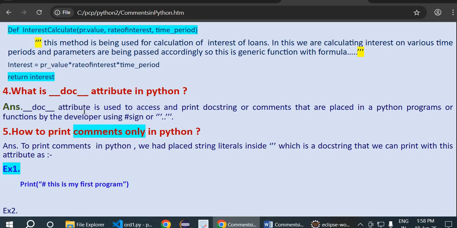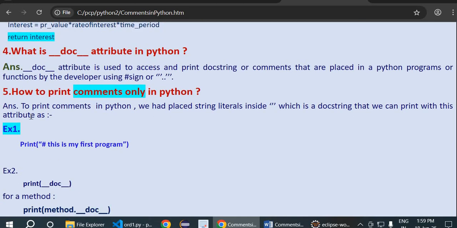This doc is actually an attribute. Please keep in mind, I haven't used it here as a function. It will always be written as double underscore doc double underscore, and it is used to access and print the docstring, meaning comments that are placed in a Python program or functions by the developer using the hash sign or triple quotes. Now how to access and print them? To access them, we need to use print of doc. When you write doc, the whole program documentation will be printed.